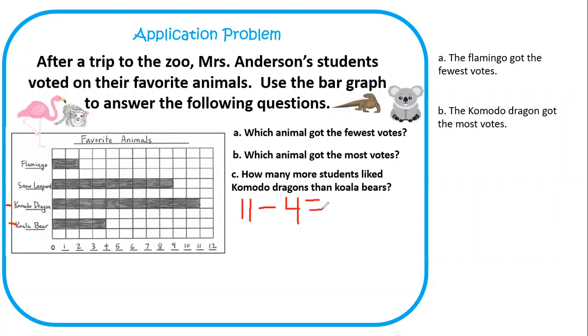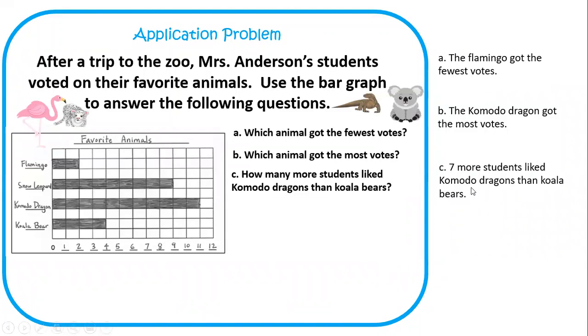I want you to solve that on your own. If you're having trouble or if you want to do it a different way, we can count the empty boxes. 1, 2, 3, 4, 5, 6, 7. 11 minus 4 is what? 7. Good job. All right. I'm going to clear that, and I'm going to show my answer. Wait for it. 7 more students liked Komodo dragons than koala bears.